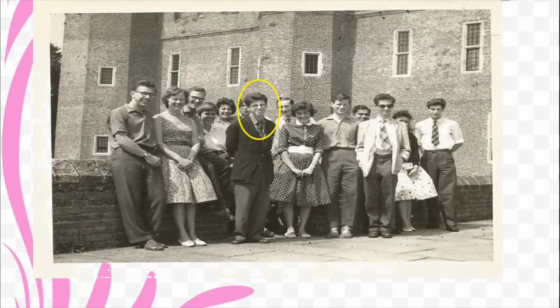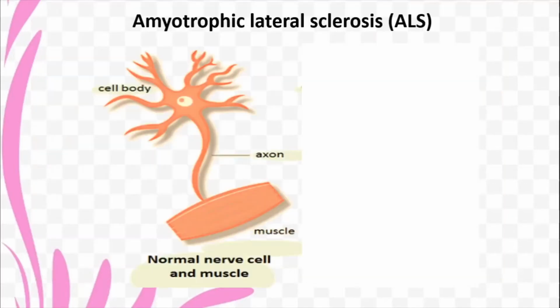So he went to study at the University of Cambridge, and he was very interested in physics and cosmology. But as he was studying there, when he was 21 years old, he developed a disease called ALS, or amyotrophic lateral sclerosis. Now, what happens in this disease?